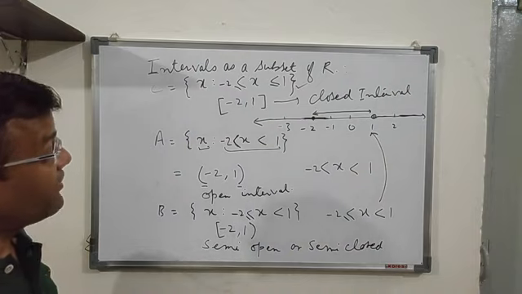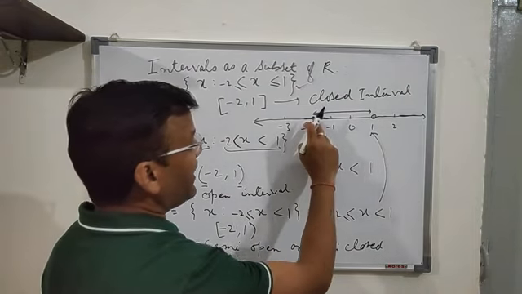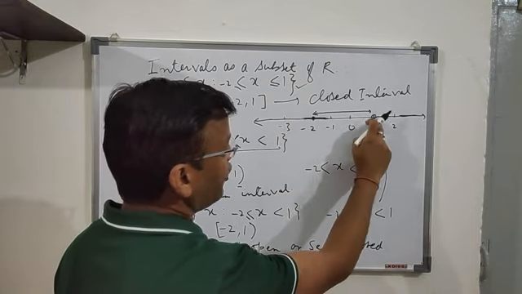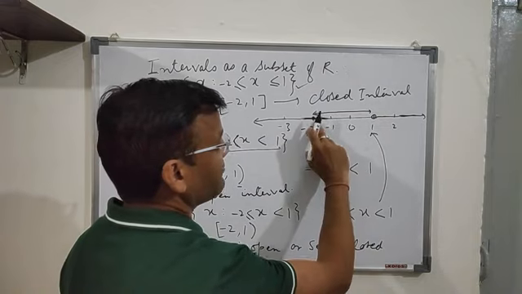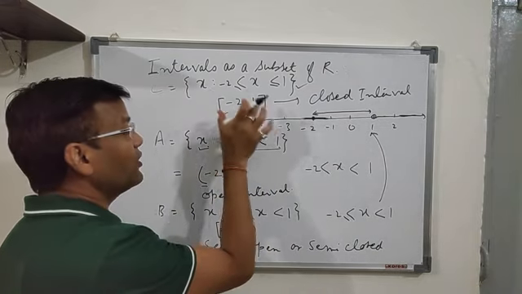So it is a closed interval. On a number line, you have to mark solid dots on both the ends, minus 2 as well as 1. So this is the closed interval.